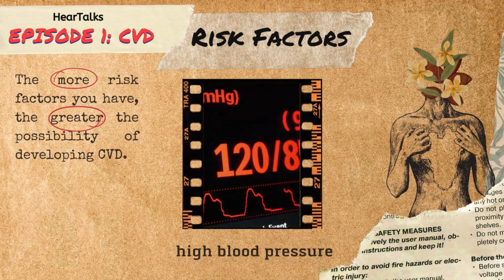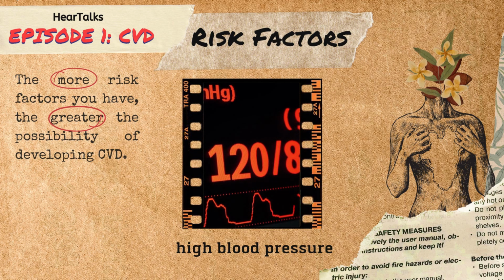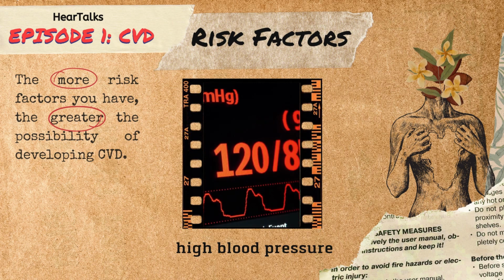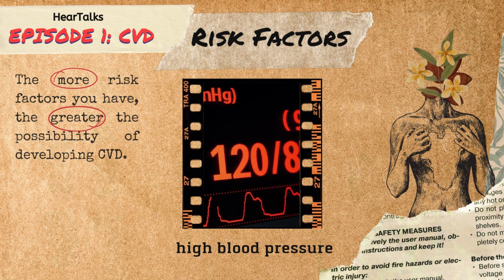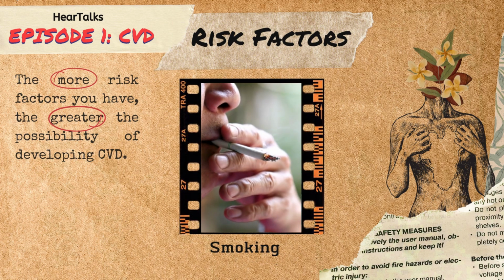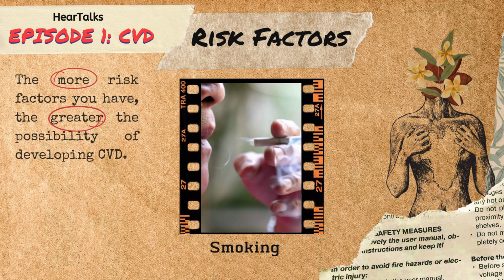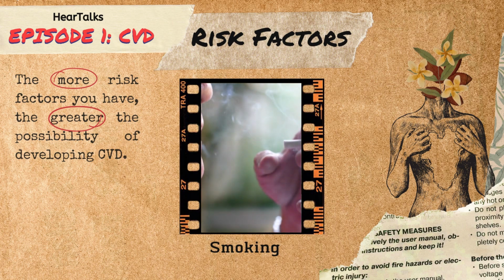High blood pressure or hypertension is one of the most important risk factor for CVD because if blood pressure is too high, it can damage the blood vessels. Smoking and other tobacco uses pose as a risk factor for CVD as there are harmful substances in tobacco which may damage and narrow the blood vessels.